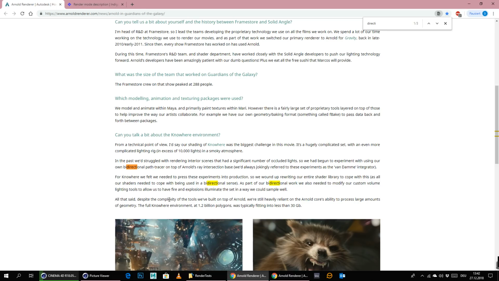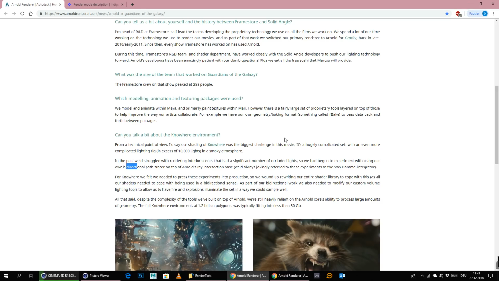All that said, despite the complexity of the tools we've built on top of Arnold, we're still heavily reliant on the Arnold core's ability to process large amounts of geometry. The full Nova environment at 1.2 billion polygons was typically fitting into less than 30 gigabytes.